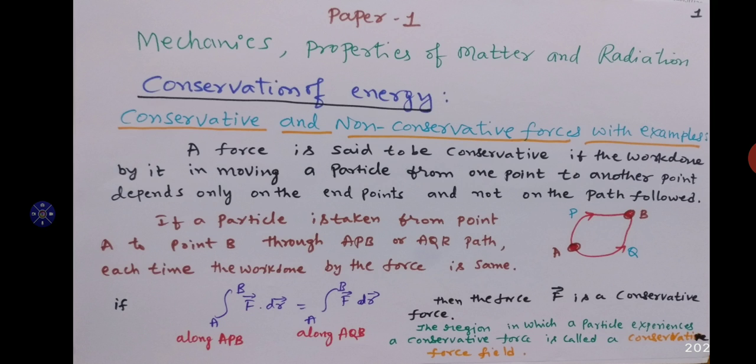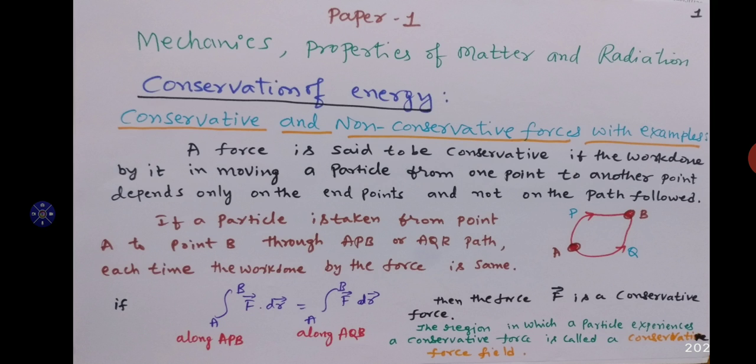Then what is potential energy? The potential energy is the energy possessed by a body because of its position. This is denoted by the letter U. This potential energy is measured by the amount of work done in moving a body from one point to another point. Usually, the standard reference point is taken to be infinity.